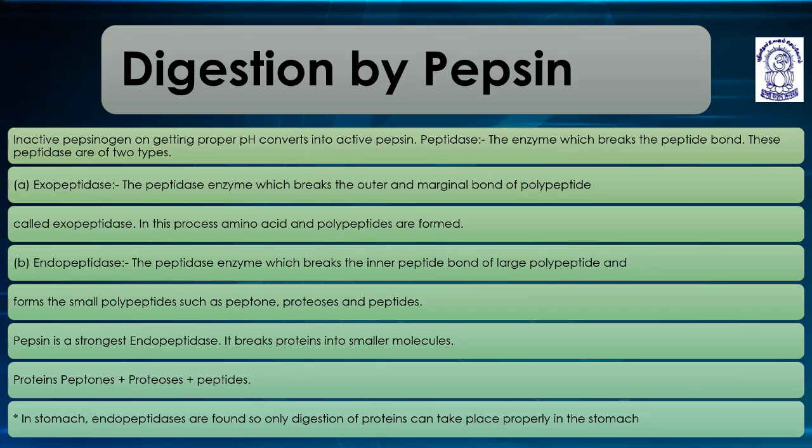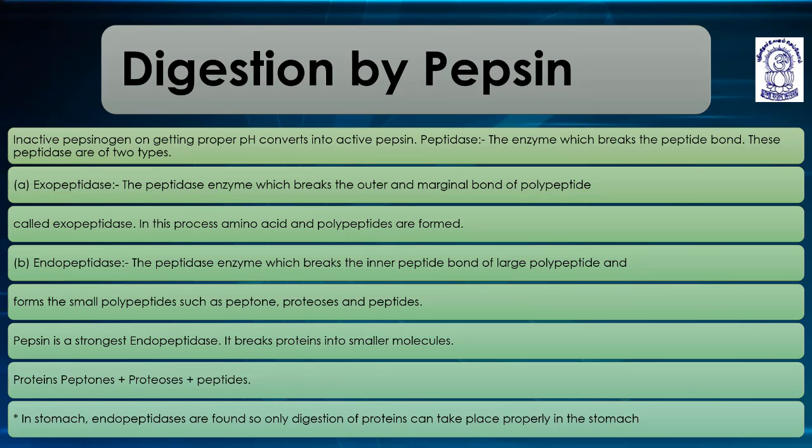Digestion by pepsin. Before coming to the digestion by pepsin, I would like to tell you that when the food acts with all these acidic enzymes and acidic pH, it becomes chyme.